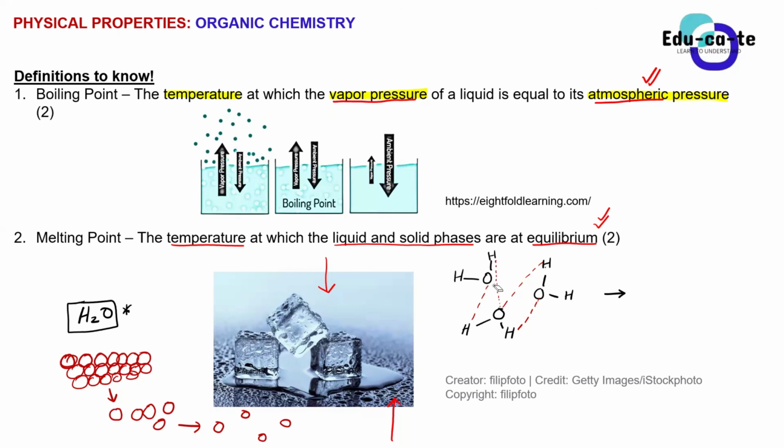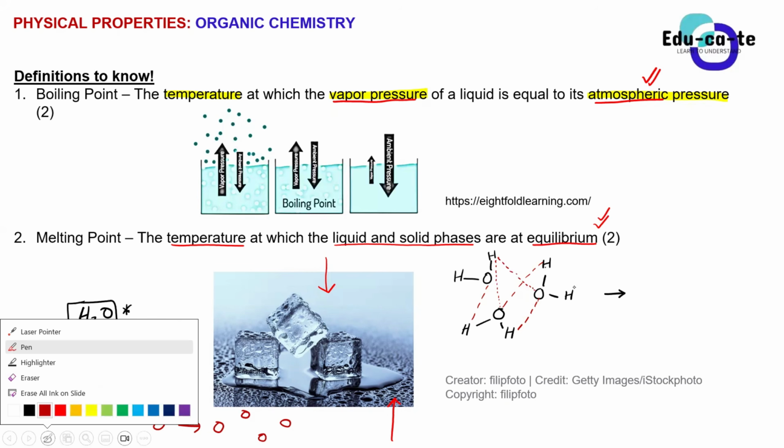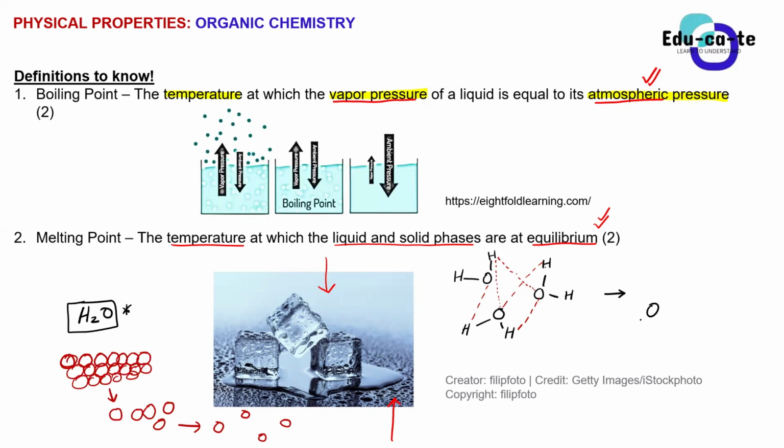So similarly here, when we have ice, it simply means that we have water molecules and they have intermolecular forces between them. And then when you are boiling the water, it simply means that you are breaking those intermolecular forces in such a way that the molecules will separate. They will separate because we have broken the intermolecular forces, so they are now far away from one another. And when they are far away from one another, it can end up becoming a gas.